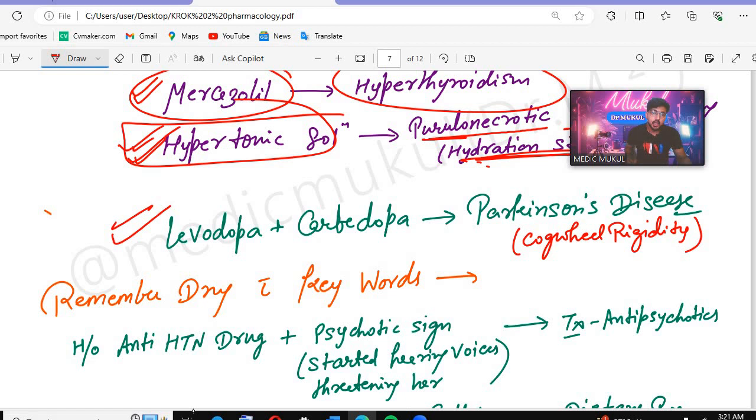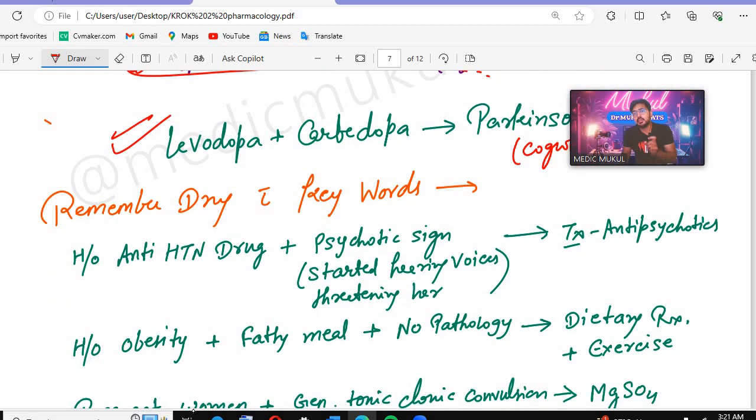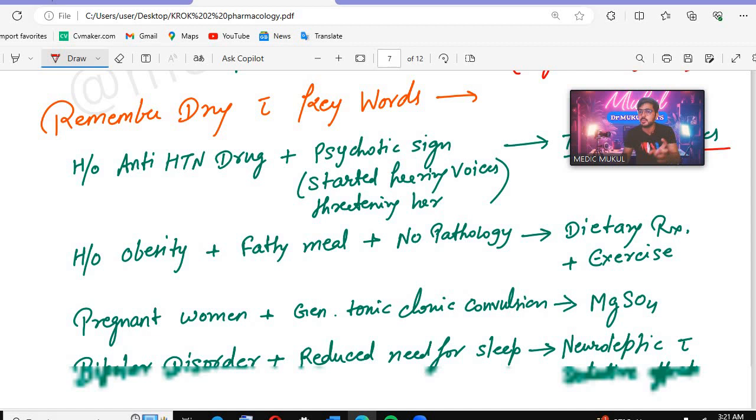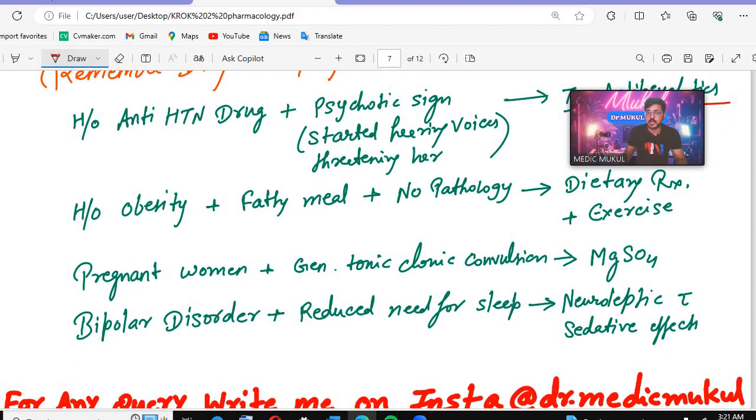After that, can you tell me some drugs? I told you that we will discuss with the keywords. If the patient has a history of taking antihypertensive drugs, and after the antihypertensive drugs the patient has developed psychotic signs, like hearing voices from another person, and thinking that someone is harming or threatening him, which drugs will be given? Antipsychotic drugs will be given. This is the psychology related to psychiatry.